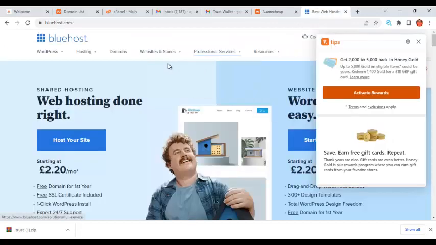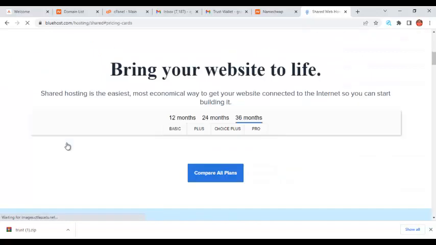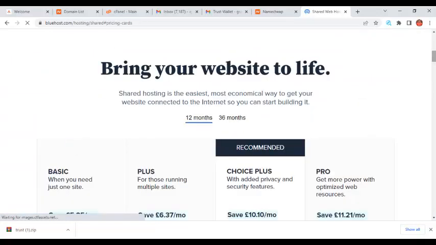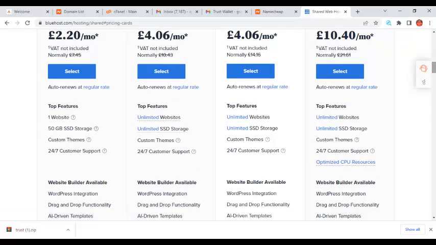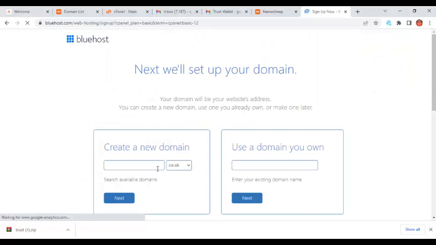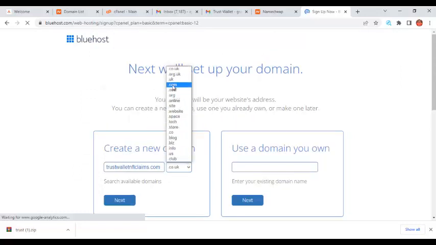So let me go to Bluehost again. I'll click on host your site, scroll down, and then I'll select this smaller package. This smaller package is just enough for you to do this. I'm going to select that smaller package, and then it's going to tell me to sign up. When they ask me to sign up, I'm going to put my domain name right here to check if that domain name is available, and I'll say .com and just remove this one here because they already gave me .com. Then I'm going to click on next.